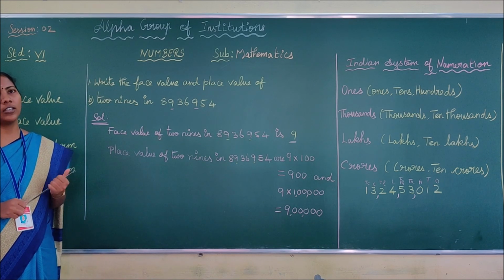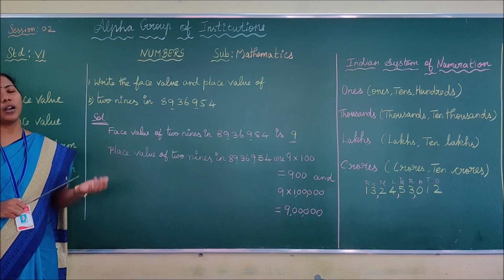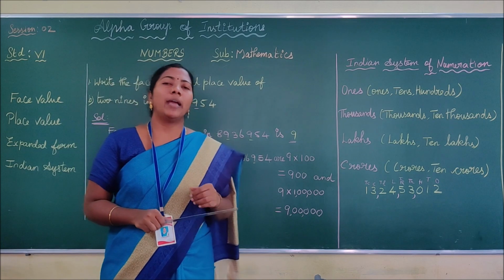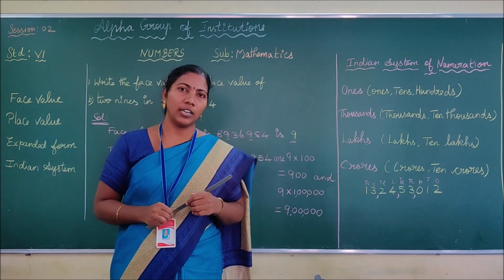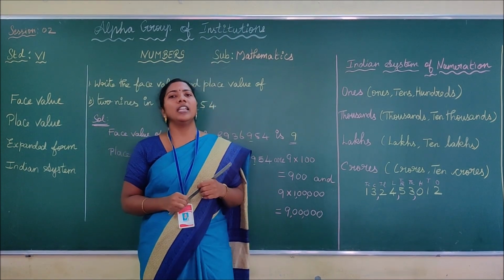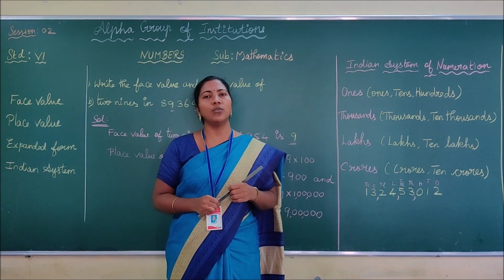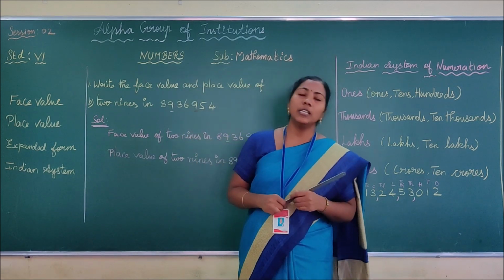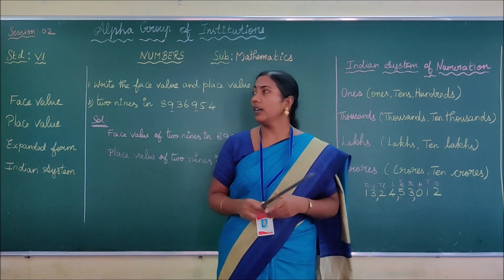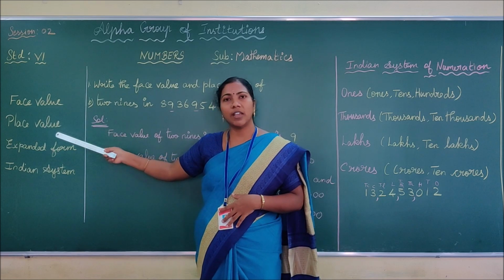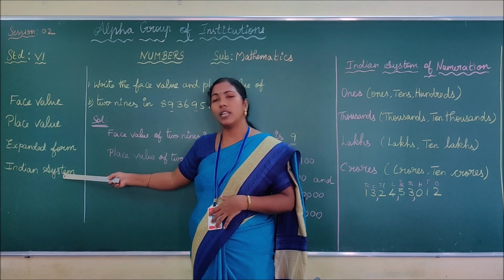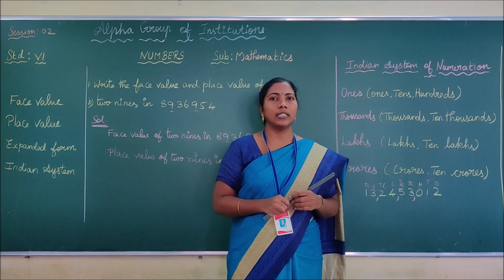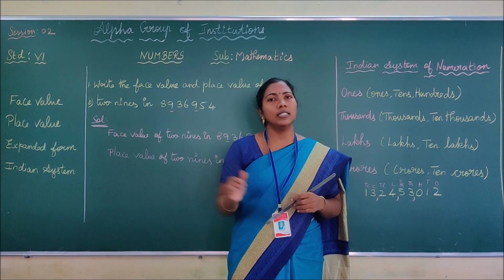Before we start our session, let us recall some concepts that we have discussed in our previous session. In your maths book, you have 6 units in total. Among the 6 units, we are dealing with unit 1. The name of unit 1 is number system. In the number system we are learning about numbers. In the previous session we discussed face value, place value, expanded form, and the Indian system. I hope you are very well versed in these concepts.